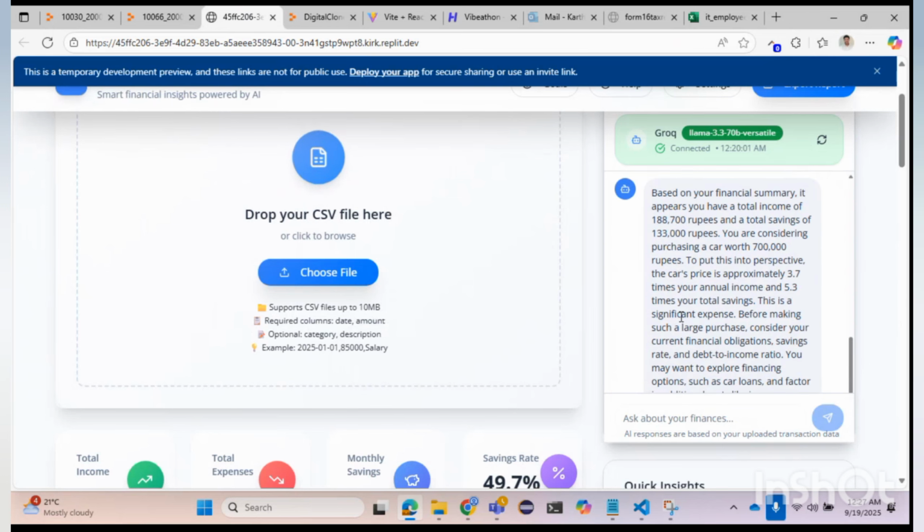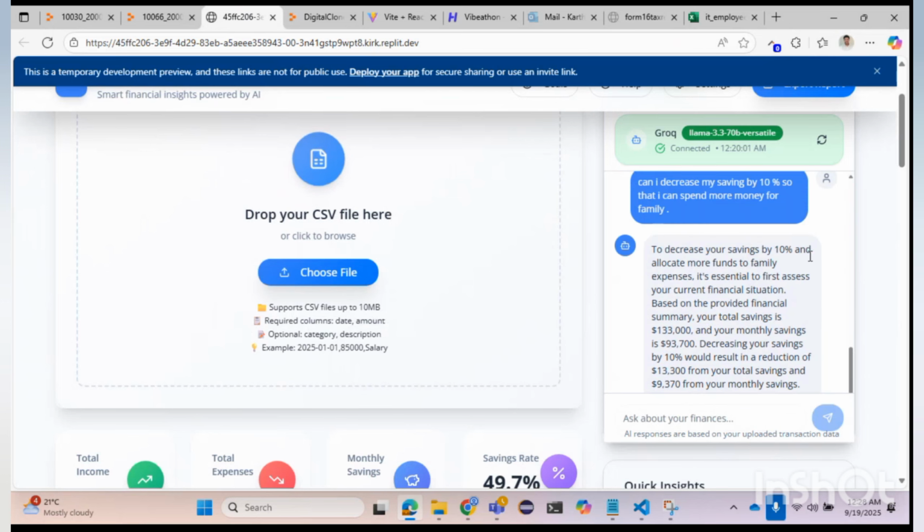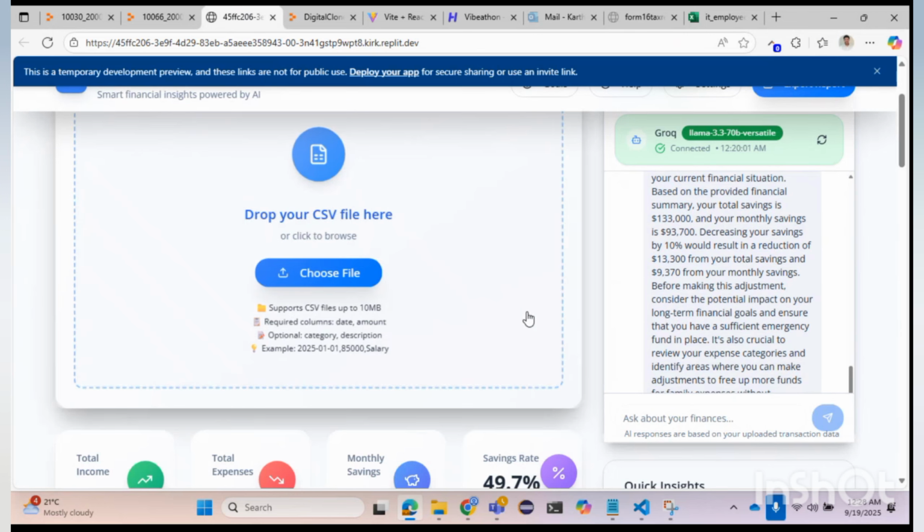It's giving all the financial data on whether I should buy a car, and I can also ask, can I decrease my savings by 10 percentage points so that I can spend more money on family? So, to decrease the savings by 10% and allocate more funds, it's giving the data for the same. It is also talking about it, based on whatever CSV data we give.